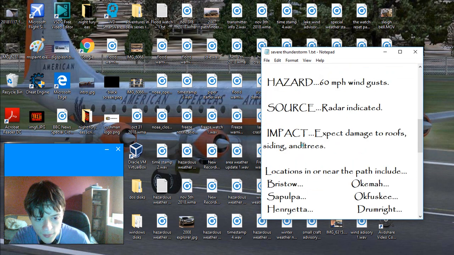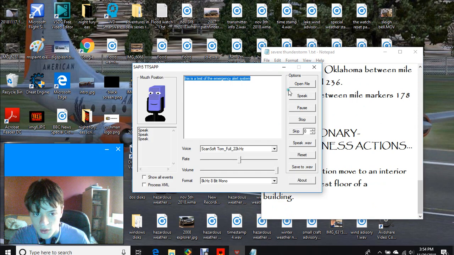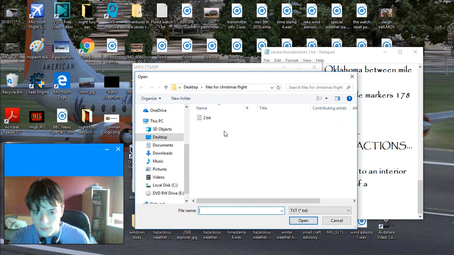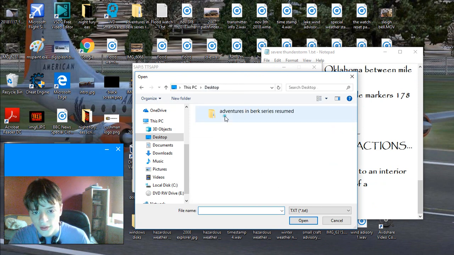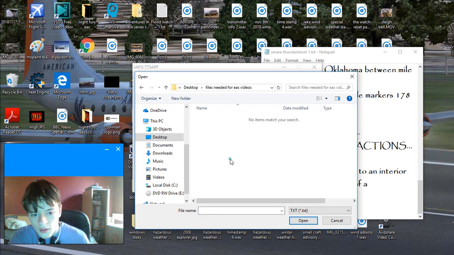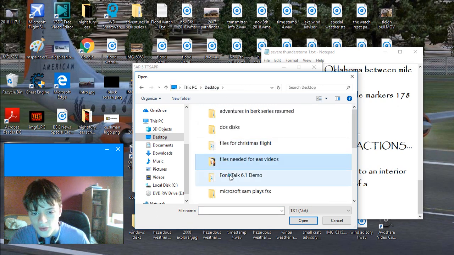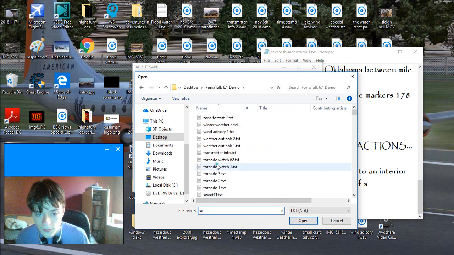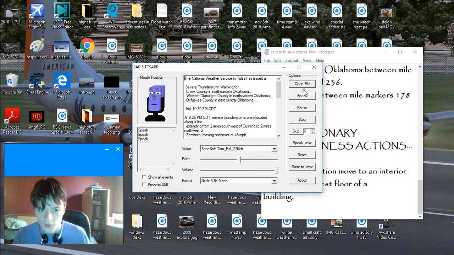And once you enter in your text, you go back over to TTS app, you open the file, you generate it. This is always a pain, trying to find all the files. Severe thunderstorm 1. So you'll open severe thunderstorm 1 right here. Open it. You'll make sure you listen to it, make sure it's the National Weather Service in Tulsa has issued a severe thunderstorm warning for.